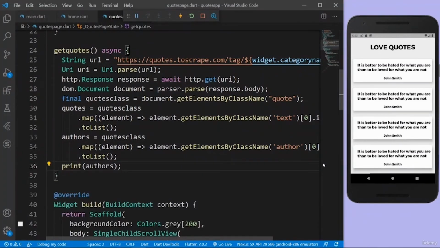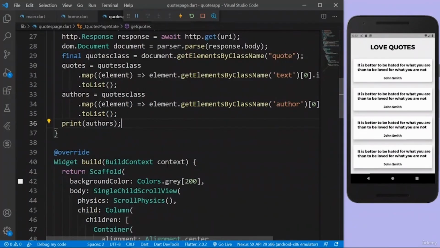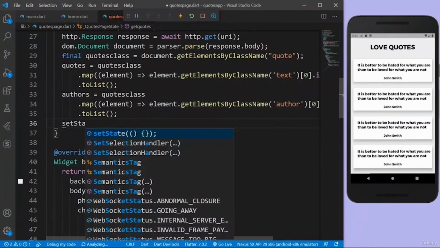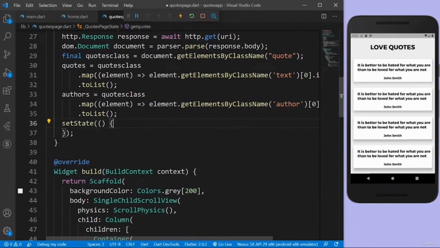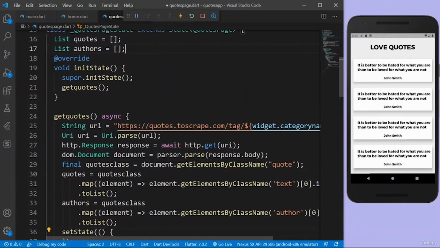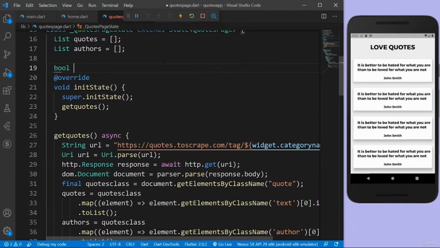So yeah, that's it. Actually, we are finished scraping the data. Now let's actually show it on the UI. So after scraping the data, I want to actually set the state, because the list should actually know that something has been updated. So I'm going to just set state, and let me just create a new variable. I'm going to just use a bool variable named isData.